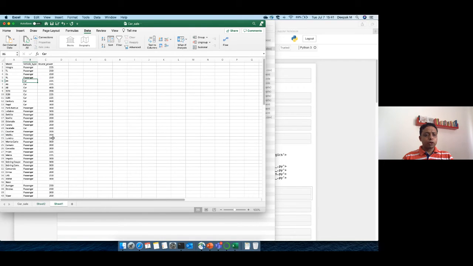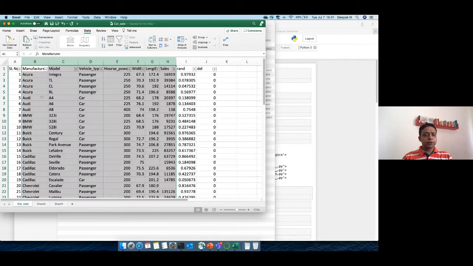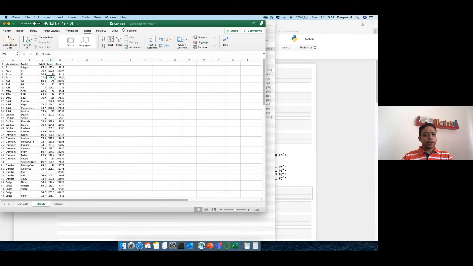So before we go into pandas, let's do some test here, or we'll come back to it later. So what I have done, I have created two new sheets here. In one sheet, I have just kept the basic data without those columns, which are vehicle type and horsepower. And this is the other table which I have created, wherein we have model, vehicle type and horsepower. So the idea will be, in this base data, we will try to add those variables. So basically we will add the vehicle type and horsepower information to this data, right? So that's how we are going to do it.